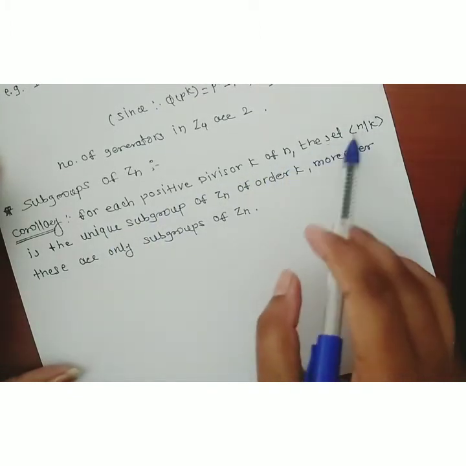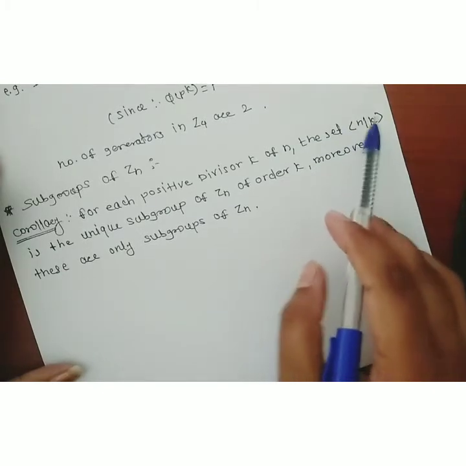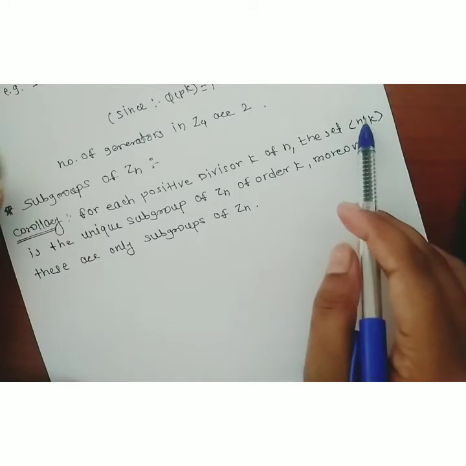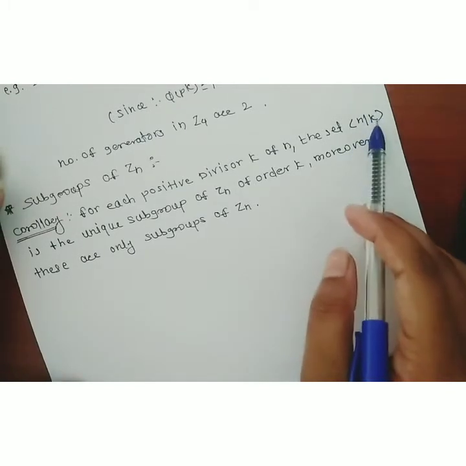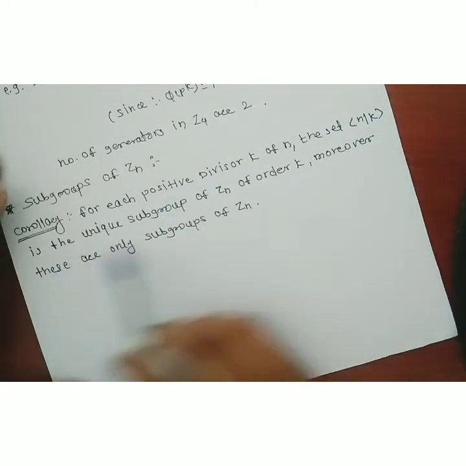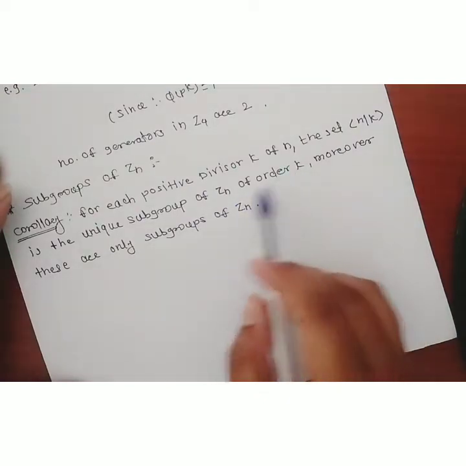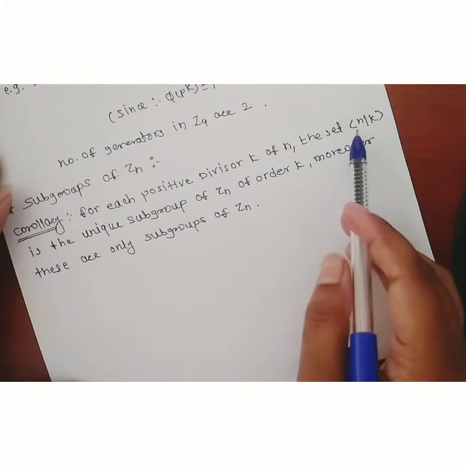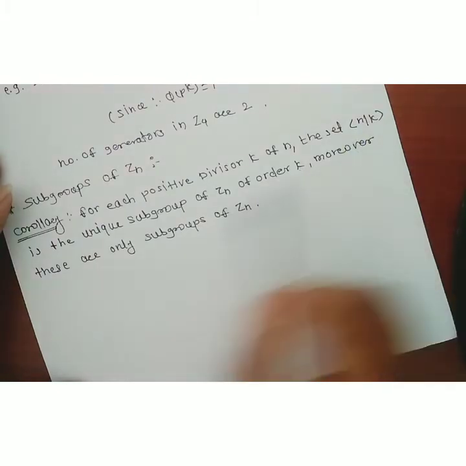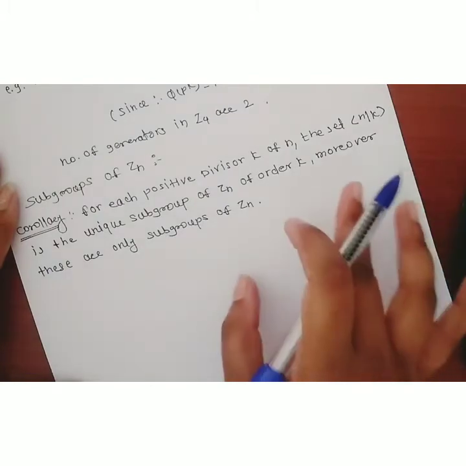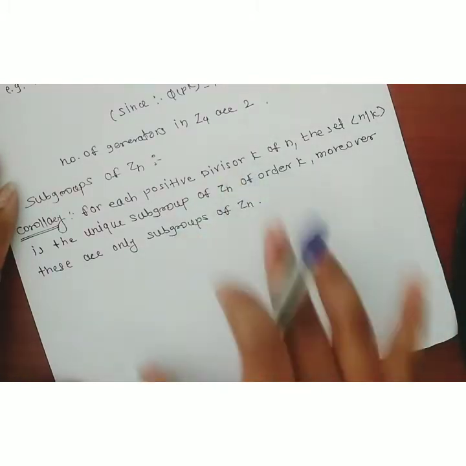The set generated by n divided by k is the unique subgroup of Zn of order k, and the order of that subgroup is k. Moreover, these are the only subgroups of Zn. So what is one procedure?